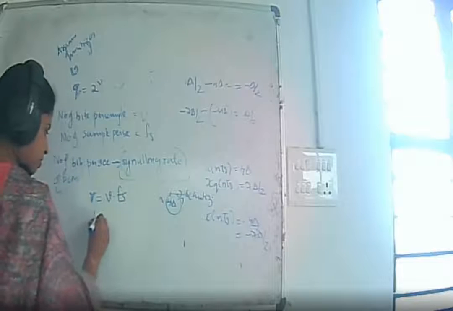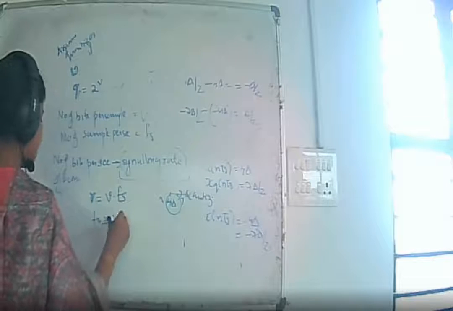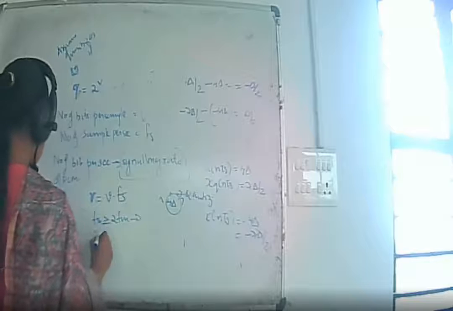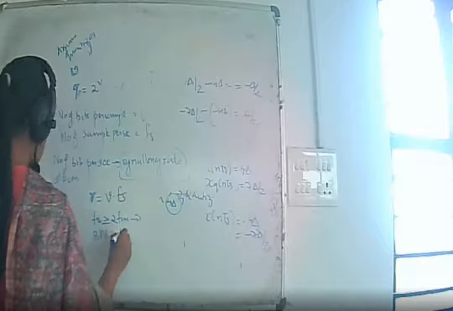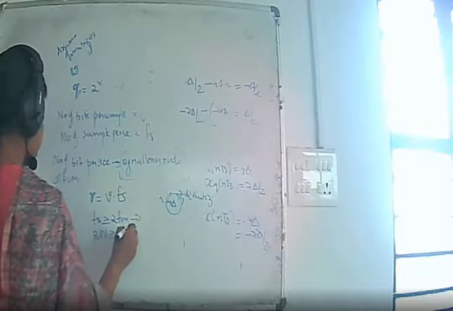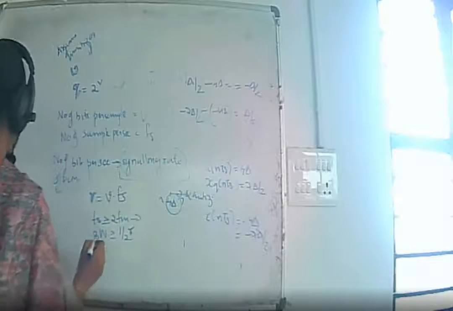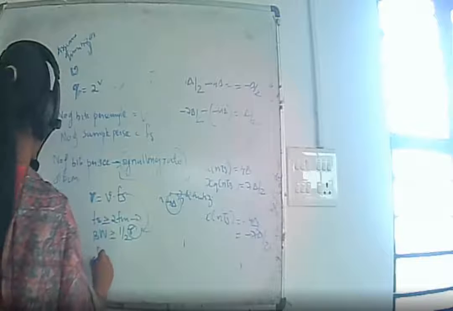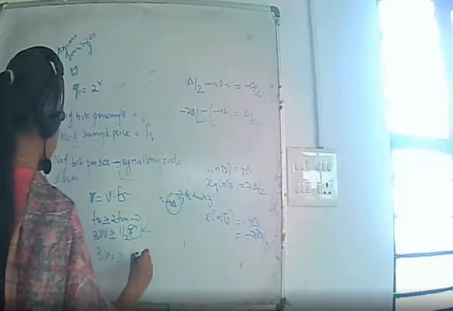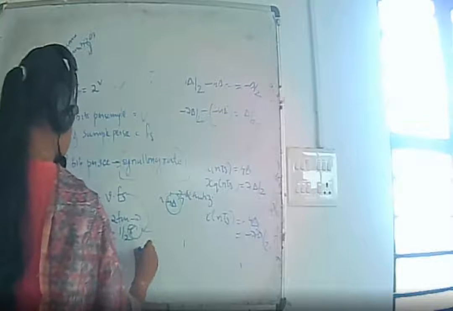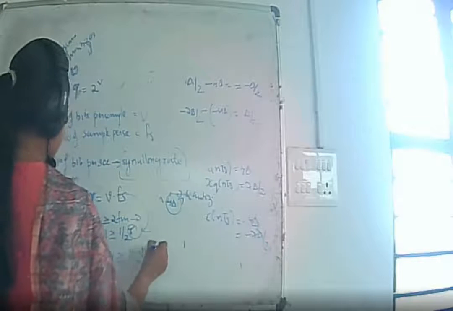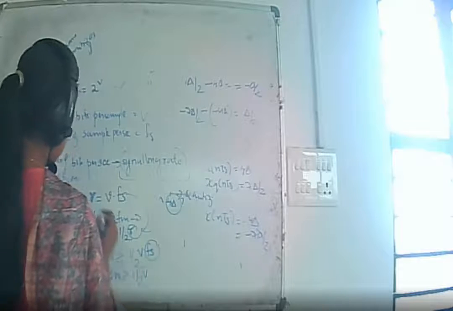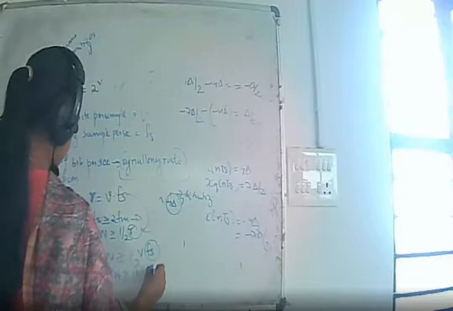We know that Fs should always be greater than or equal to 2 times Fm. This is the Nyquist criteria. So the transmission bandwidth should always be greater than or equal to 1 by 2 times the signaling rate. Substituting the signaling rate equation, bandwidth should be greater than or equal to 1 by 2 into V into Fs, and Fs is 2 times Fm.